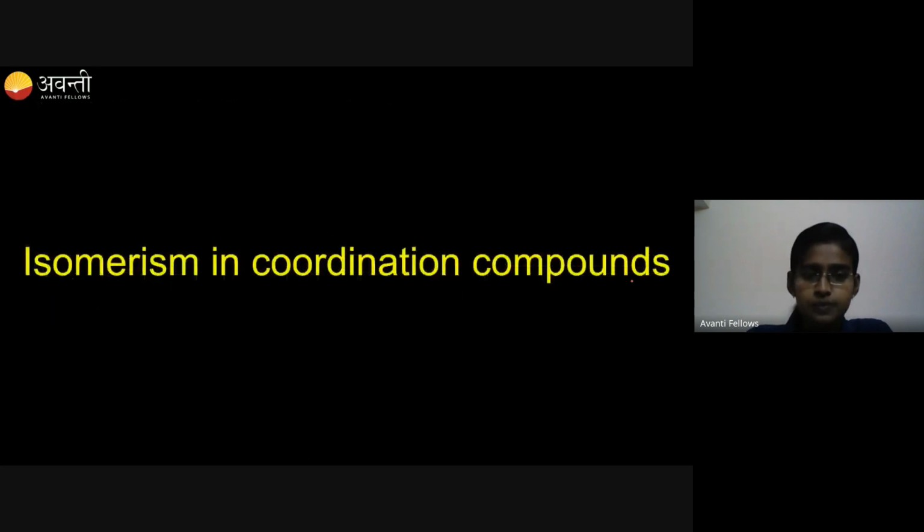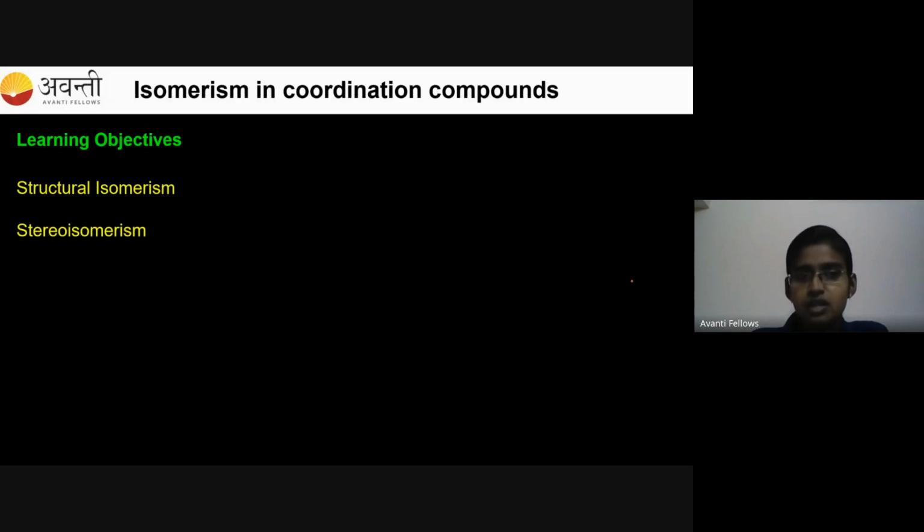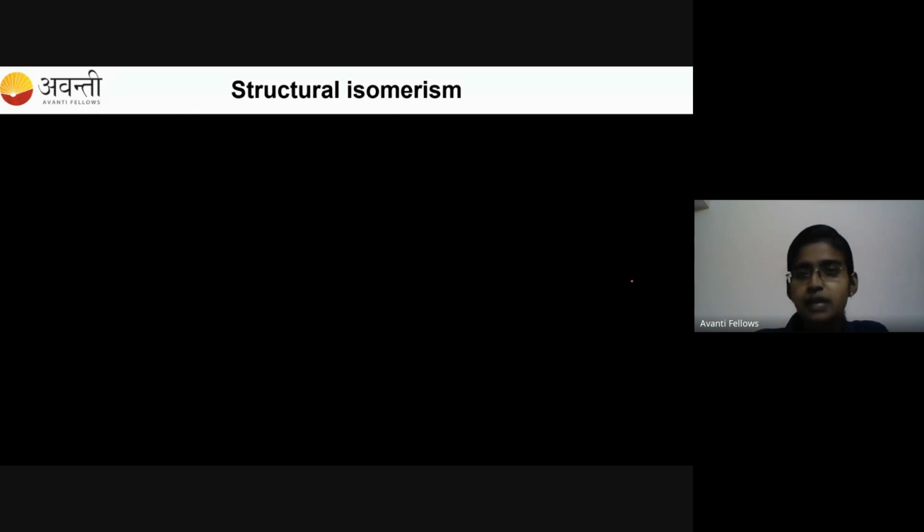So now the next topic for today's class is isomerism in coordination compounds. So far we have discussed the nomenclature of coordination compounds, and now we are moving on to isomerism in coordination compounds. There are two types of isomerism: structural and stereoisomerism. We are going to deal with both in the isomerism part.